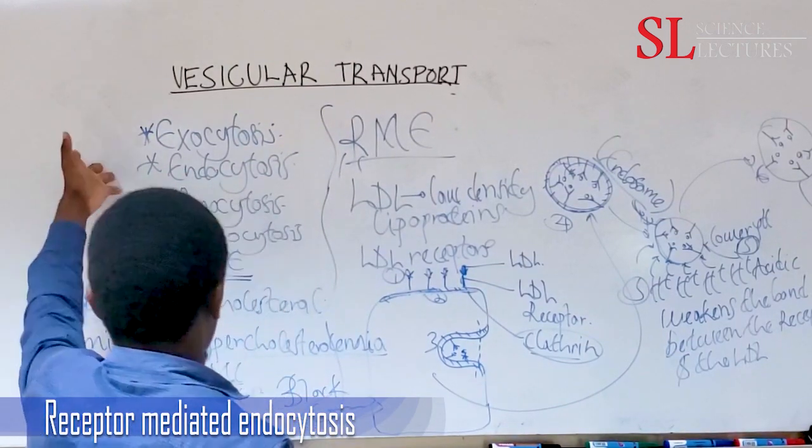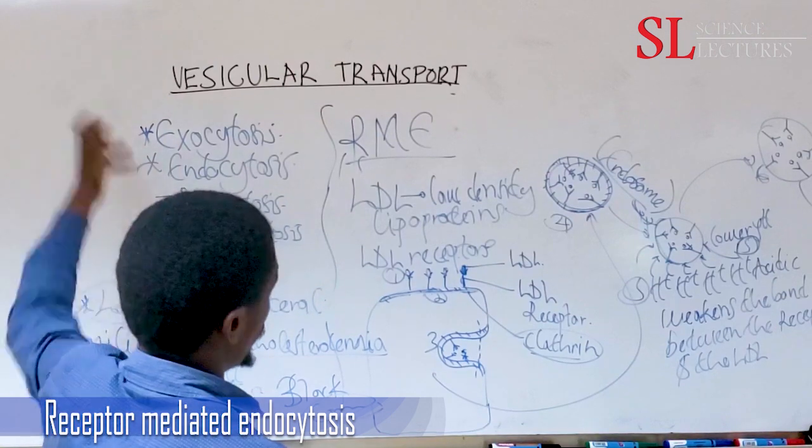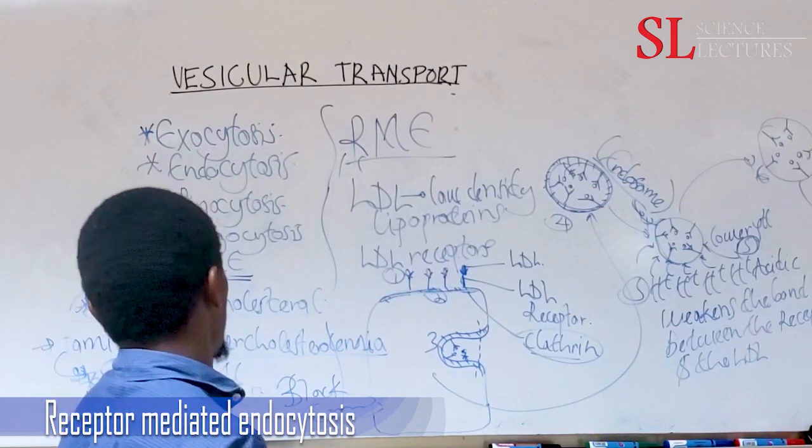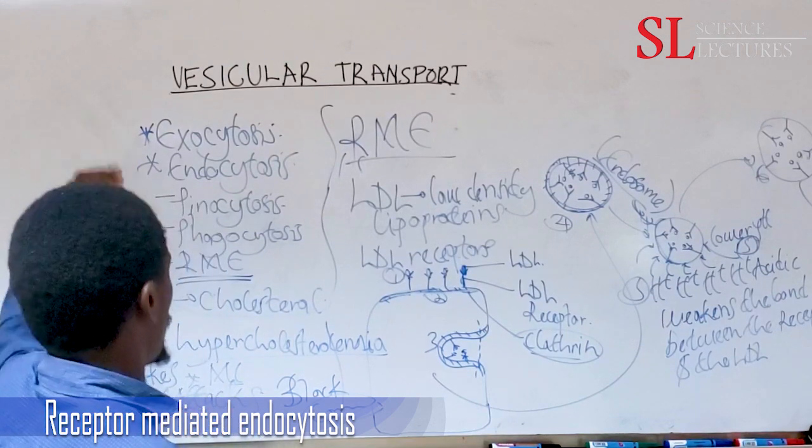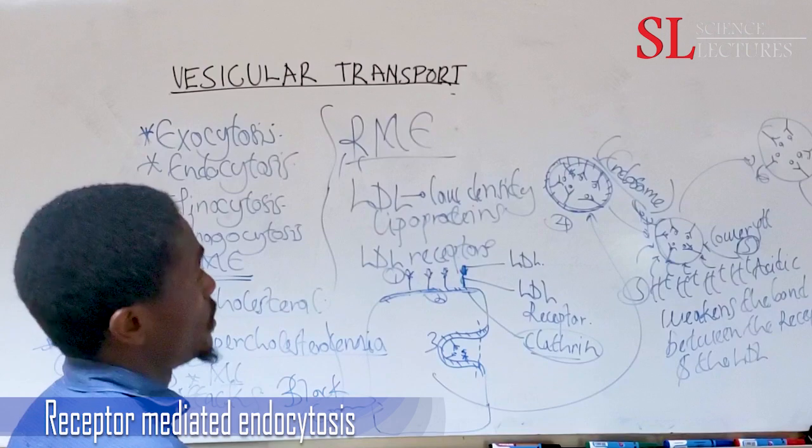And vesicular transport in summary: exocytosis and endocytosis. Exo we said is moving out of the cell, endo into the cell, which endo is divided into cell drinking, pinocytosis, cell eating, phagocytosis, and receptor-mediated endocytosis.